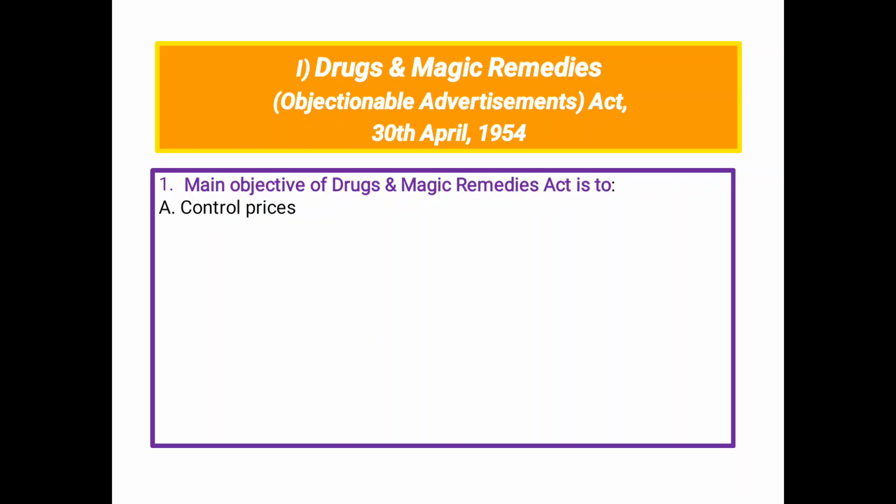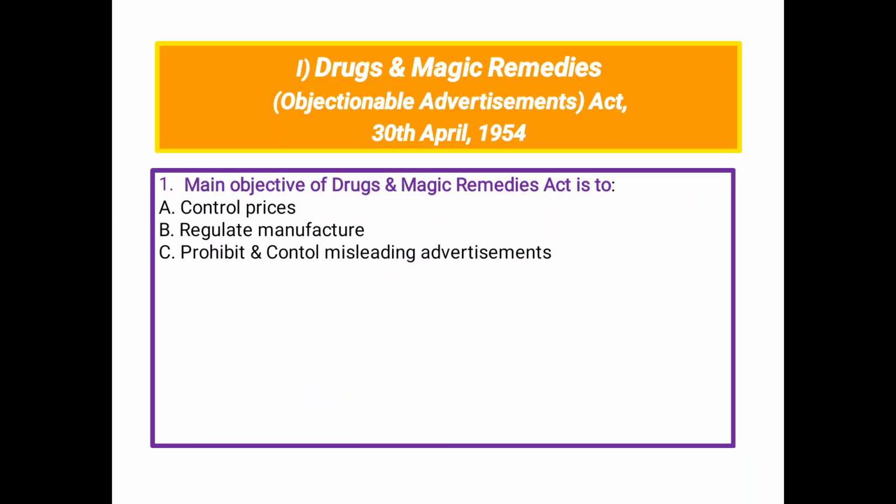A, Control prices, B, Regulate manufacturer, C, Prohibit and control misleading advertisement, and D, Control imports. So not control prices, regulate manufacturer or control imports, but prohibit and control misleading advertisement. So C is the correct answer.